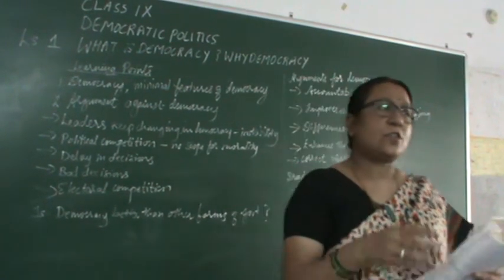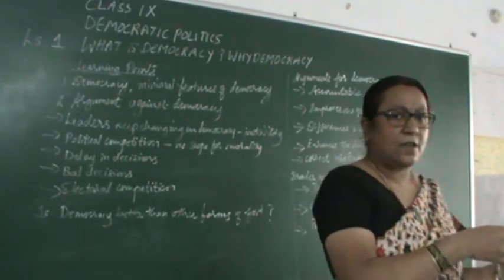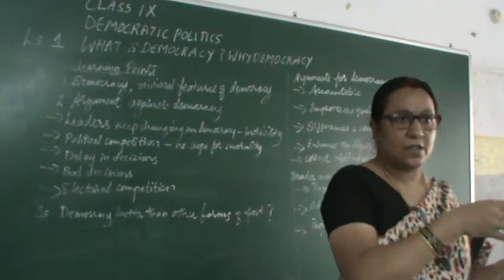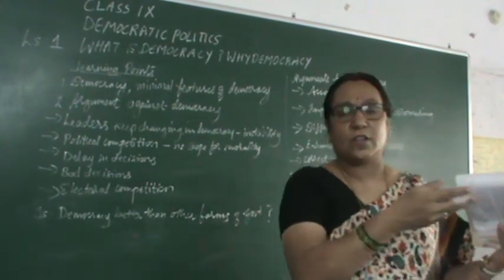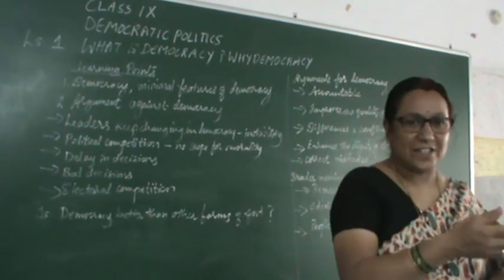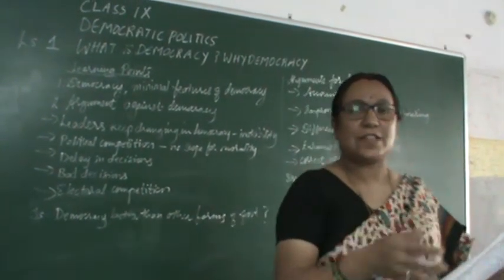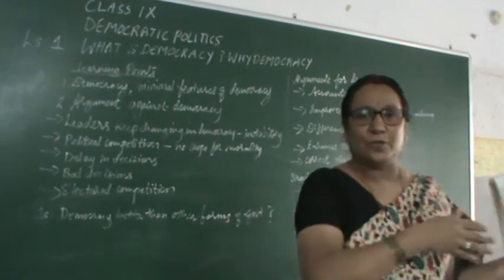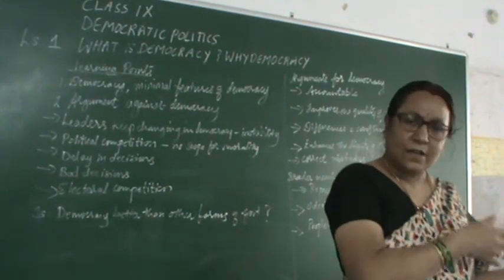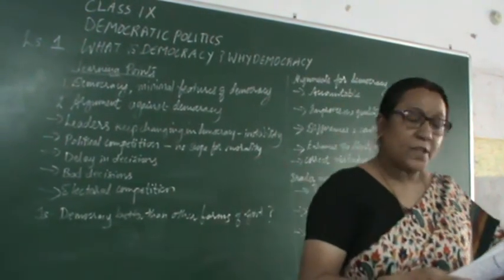See, democracy can apply to various spheres of life. Maybe it is in a family. Suppose a child has completed his intermediate and wants to pursue engineering. Based on the preferences, the parents sit together with the child and take a decision. The child's opinion, the parents' opinion, all are taken into consideration, to see that the boy gets enrolled in a good engineering college. So this democracy may apply in a family, or in organizations, or in various spheres.